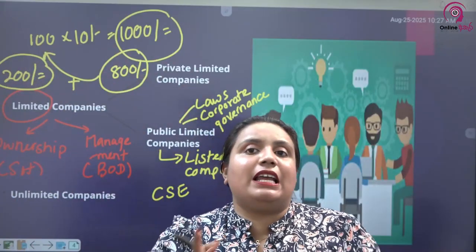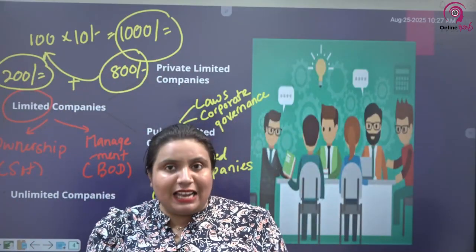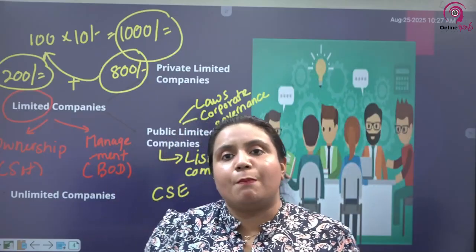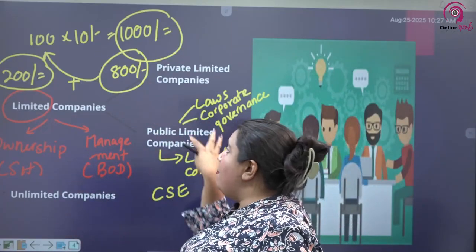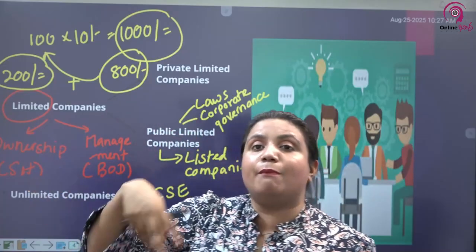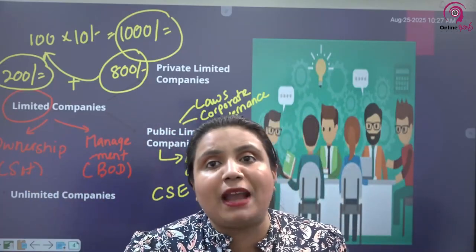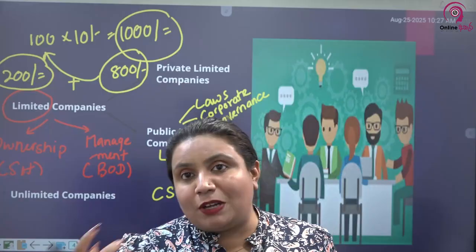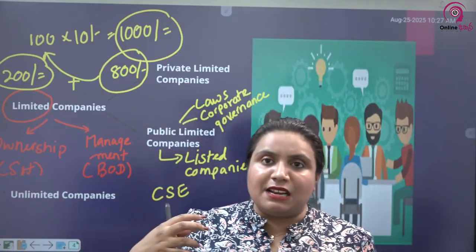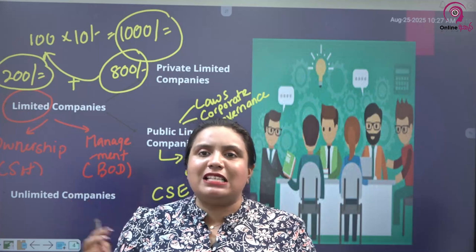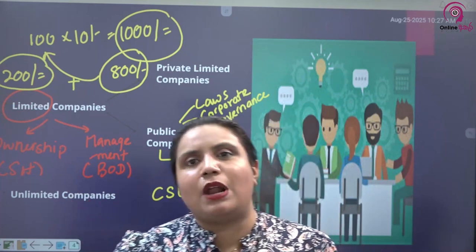If we want the power in the hands of fewer people, then you can go for a private limited company, because if you go for a public limited company, so many people from the public have invested in the company, so all of them will have an impact on the decision making. Especially if you are a majority shareholder, you can have an impact on the decision making. But in private limited companies, decision making is in the hands of a small number of people.